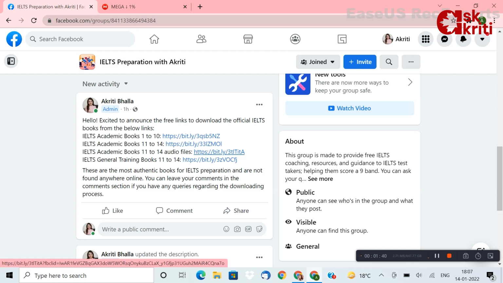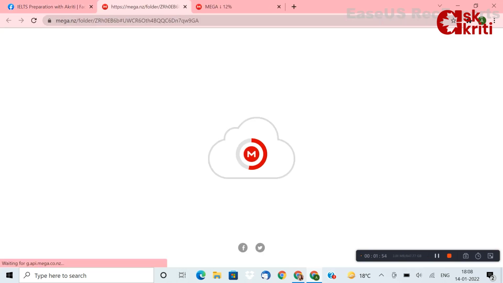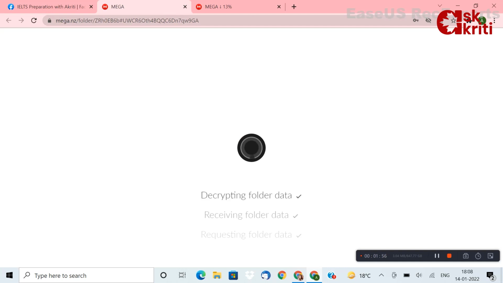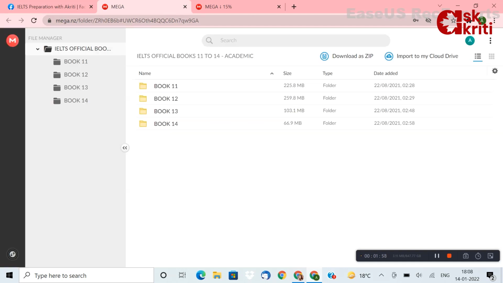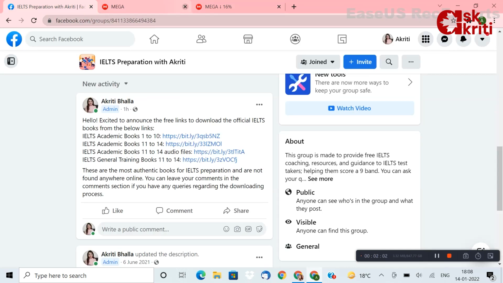Now, the rest of the links, like the third link, which is the audio files, this is only for 11 to 14 academic books, because in the second link you will see only the PDFs being there for books 11 to 14. So I'm clicking on it, and as you can see, there are 4 folders. They contain only the PDFs, right?